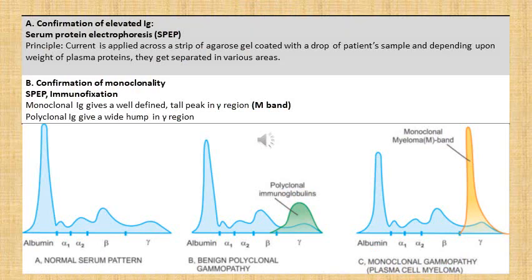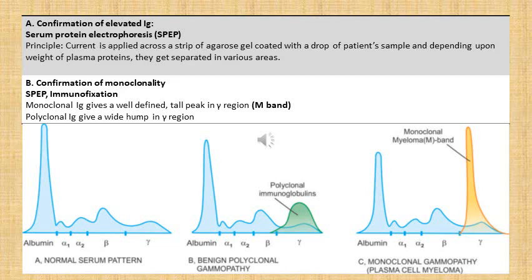So we start with the first step, which is confirmation of elevated immunoglobulin. This is achieved by a test called serum protein electrophoresis. The principle of this test is that current is applied across a strip of agarose gel which is coated with a drop of patient sample, and depending upon the weight of plasma proteins, they get separated in various areas.